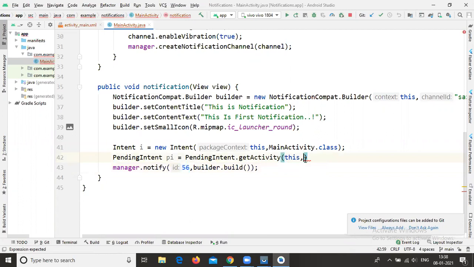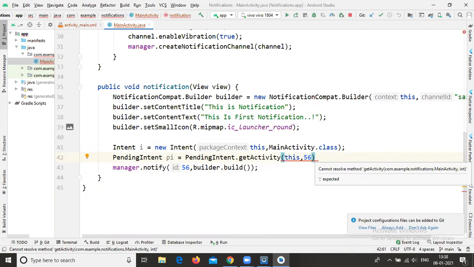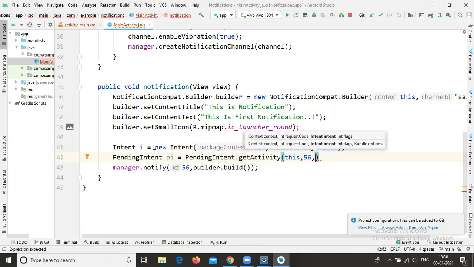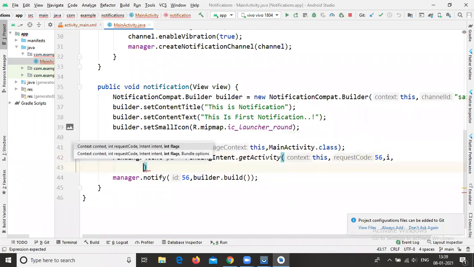Here 56, but these are two request codes, both are the same, comma, and the next parameter is the intent object. Here I'm calling the intent object, which is i. So you need to call i, comma, and the fourth parameter is flags.